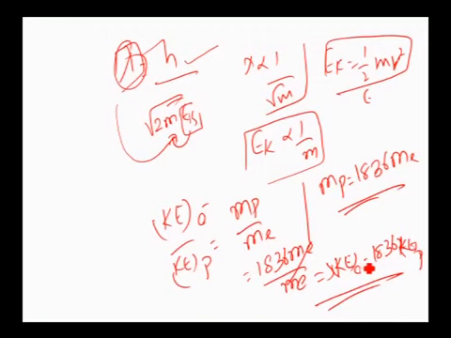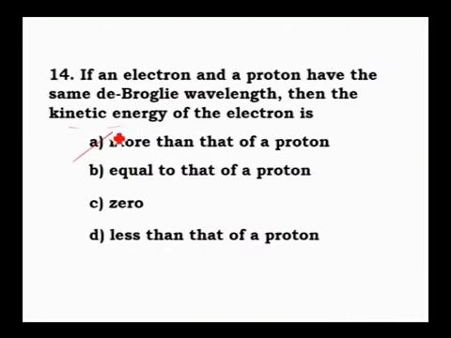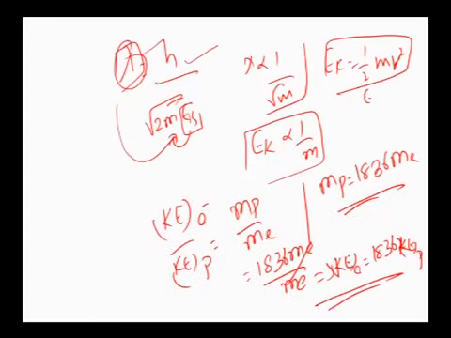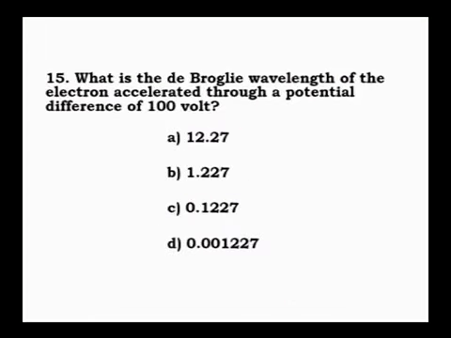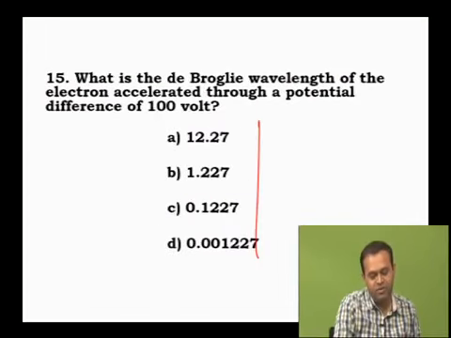So what is the expected answer? It is more than that of proton. Therefore option 1 is correct. Understood? That is, the kinetic energy of the electron is more when compared to that of the proton. Normally, these kinds of questions are generally there.